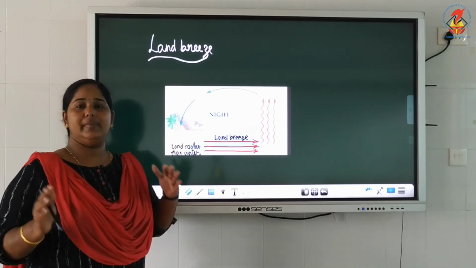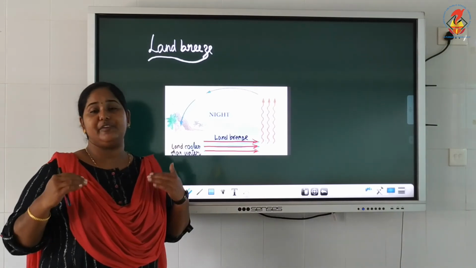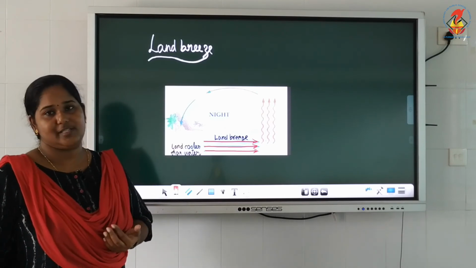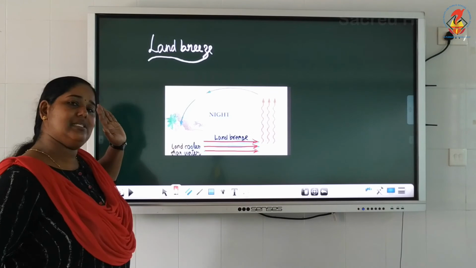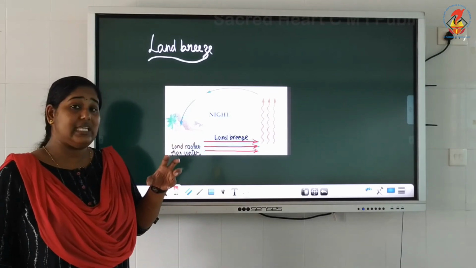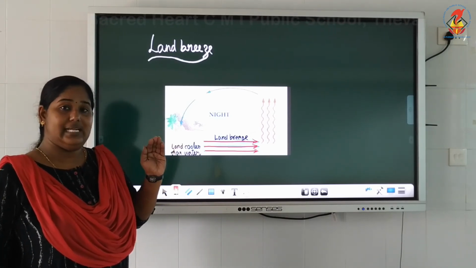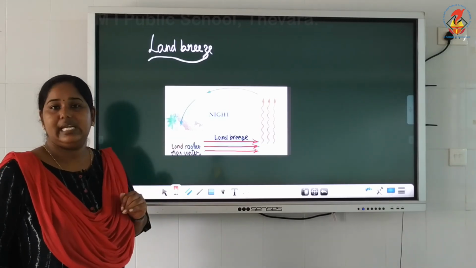These two phenomena, land breeze and sea breeze, happen because the rate of absorption of heat by land and water, sand and water, is different. So sea breeze happens in daytime and land breeze happens in nighttime because land gets heated during daytime. That is why sea breeze is daytime and land breeze is nighttime.